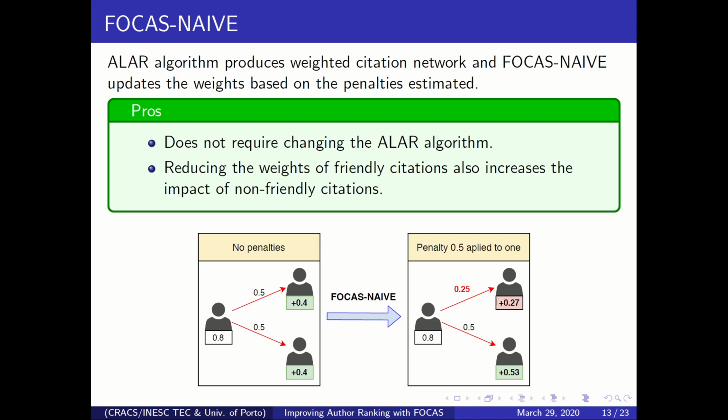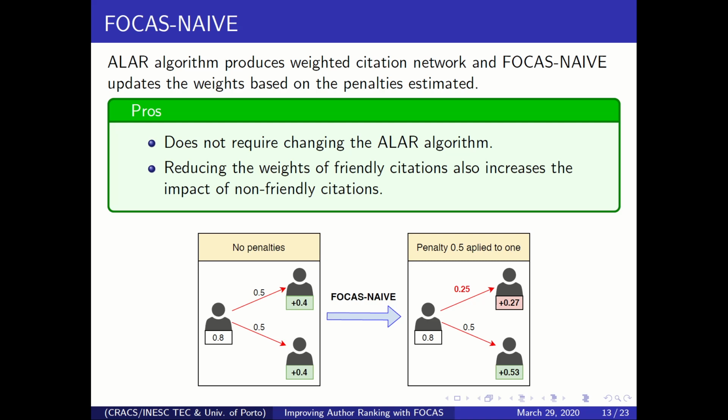On one hand, you are decreasing the score received from authors that use friendly citations, and as a consequence, you are also increasing the score of authors not being cited by friendly citations. So this is what we want to achieve. Another point to highlight here is that this algorithm does not require changing the author ranking algorithm. After the author ranking algorithm defines the citation weights, you apply the FOCAS-NAIVE strategy, and then you can proceed with the score diffusion step until it reaches convergence.